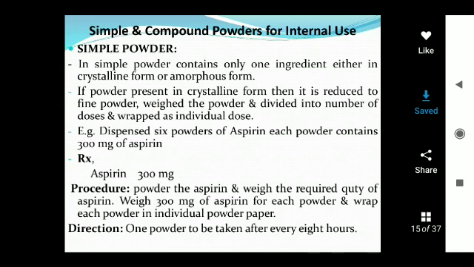After 1800 mg is weighed, it is divided into 6 doses: 300 mg, 300 mg, 300 mg, 300 mg, 300 mg and 300 mg. Each dose is packed separately and wrapped with individual powder paper. Then the doses are packed in a suitable container. Direction: one powder to be taken after every 8 hours.